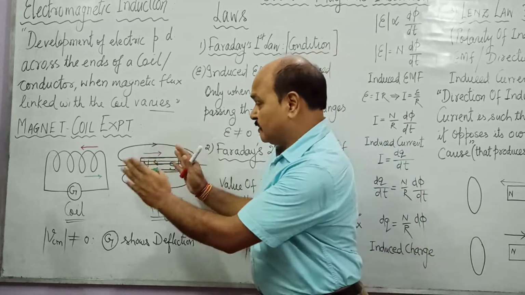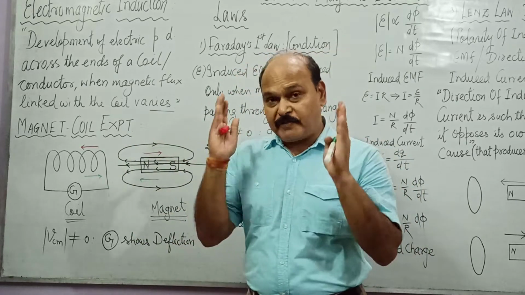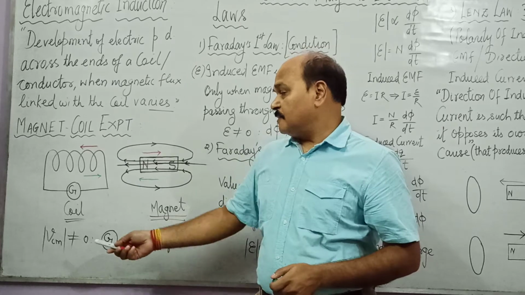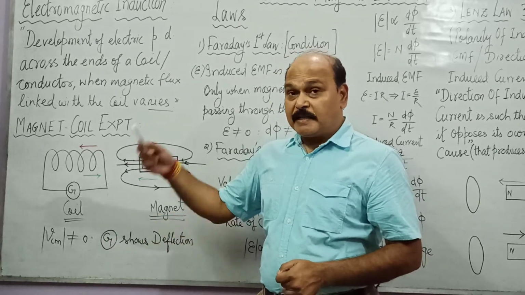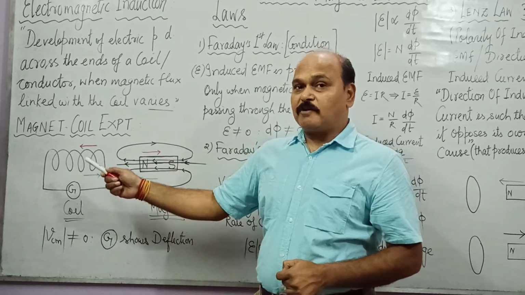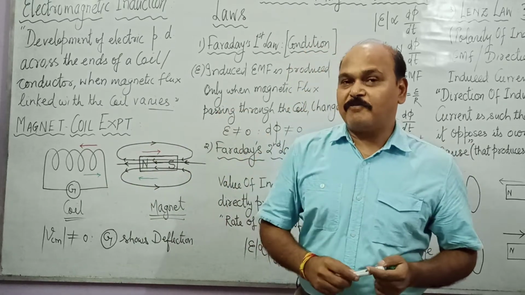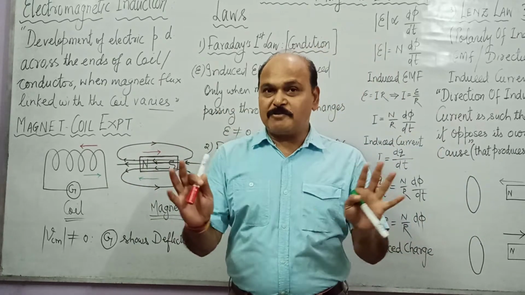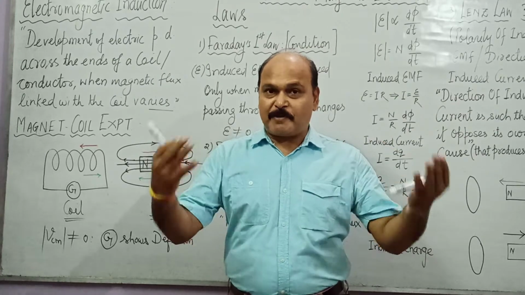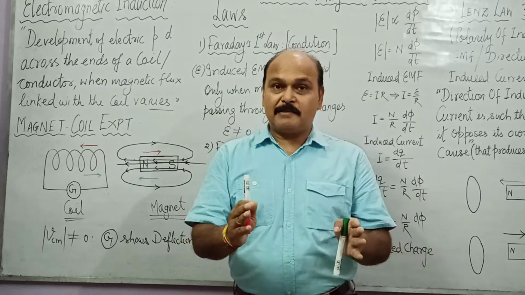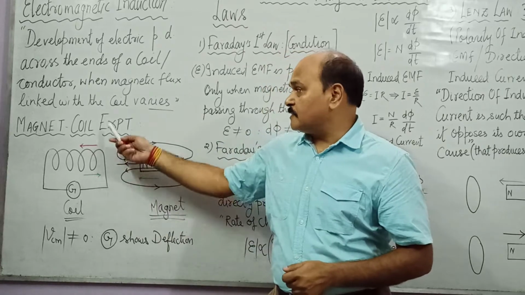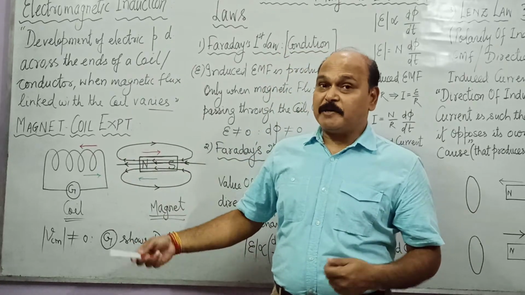When the separation between the coil and the magnet remains fixed, in that case the relative velocity is zero, and flux passes through the coil, but there is no variation of flux. The mere passage of flux through a coil would not produce any electromagnetic induction. The flux passing through the coil must vary, and that is the essence of the magnet coil experiment.